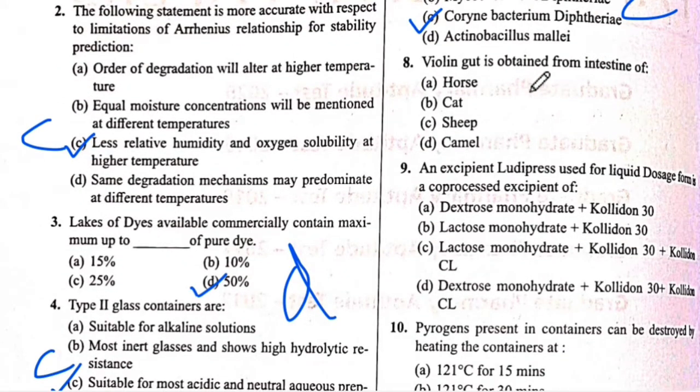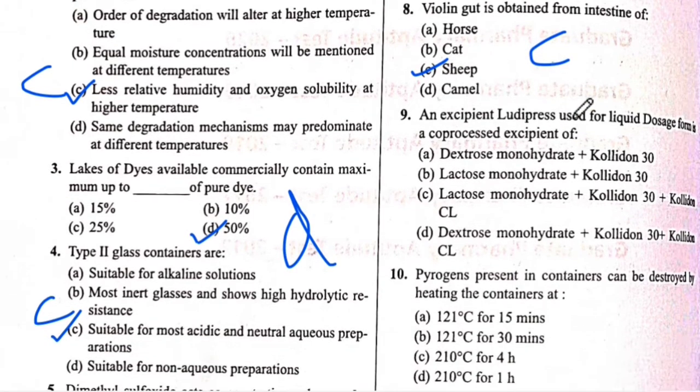Wool fat is obtained from intestine of. The answer is C. Next is 9 question number.